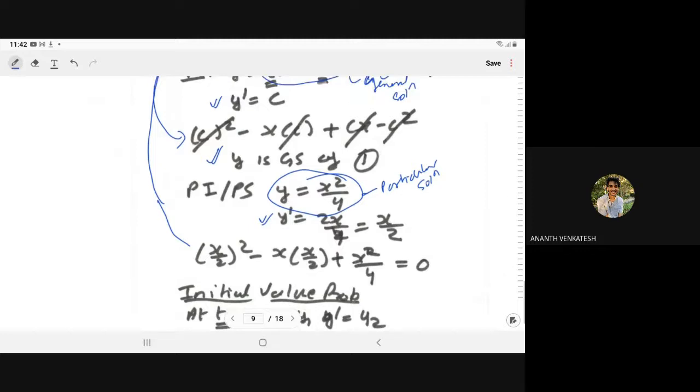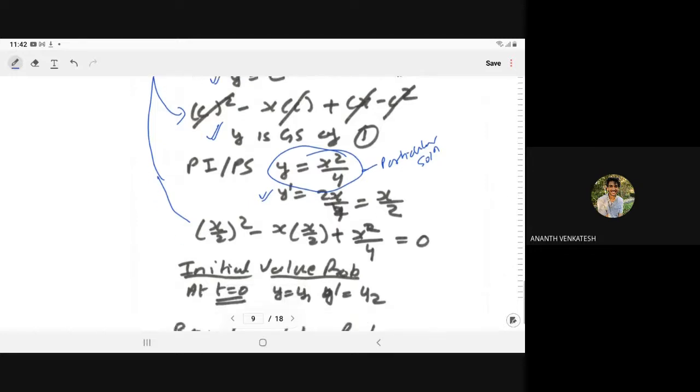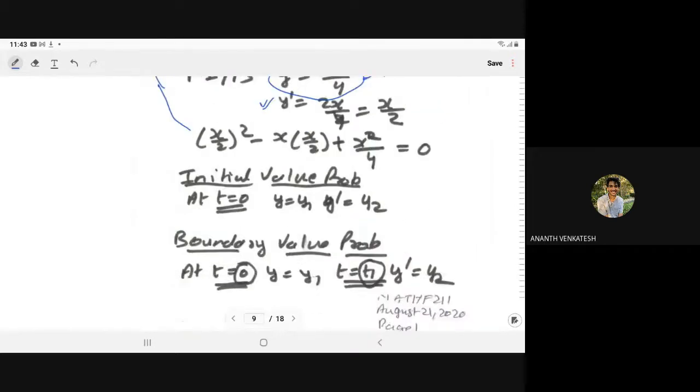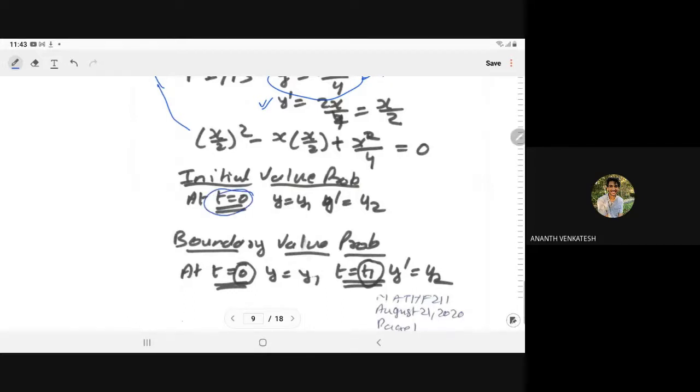Then we have some more classification: initial value problem and boundary value problem. When at the particular condition t = 0 we have the values y = y1, y' = y2, then we say it is the initial value problem.